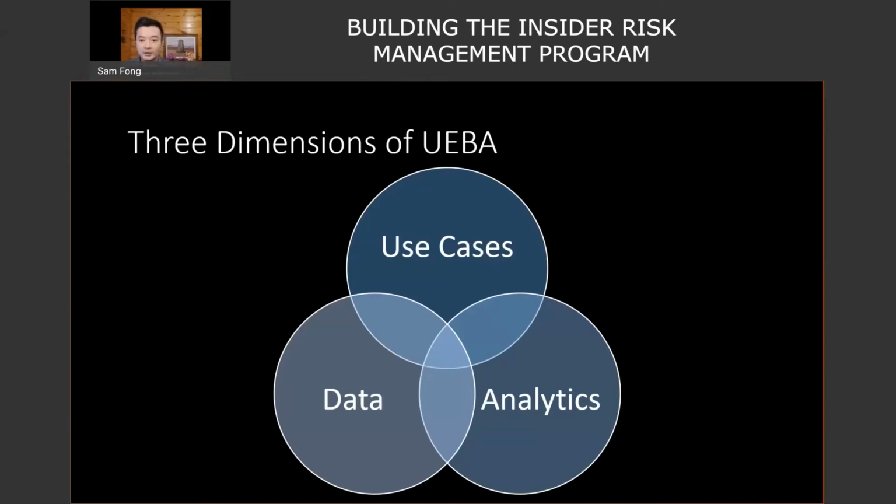The third dimension, and equally important, is around data, the set of data signals that these solutions will look at and apply their model to. And this is actually a very important dimension for UEB solutions, because both the quality and the richness of that data set is what gives life to the solution. It's what helps us solve for this problem. And many of these problems are very difficult to solve, and that's why we're applying AI machine learning to it.